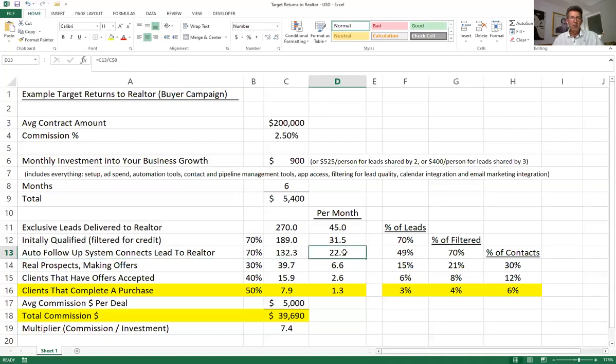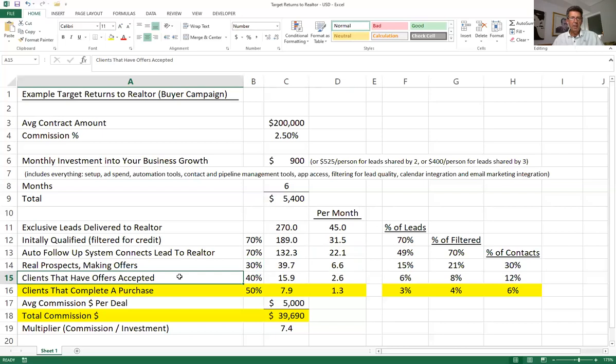So out of those 20 or so, let's say that only 30% of those are real prospects. We can expect there to be a bunch of people that are working at McDonald's and want to buy a mansion. So we need to build those into the numbers. So that'll take it down to, let's say, 6 or 7 per month, in that range.